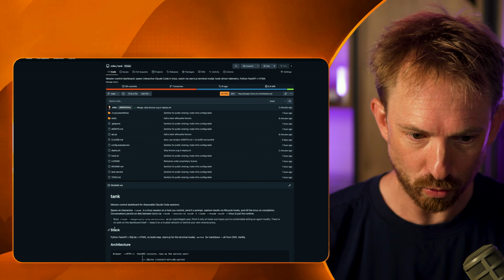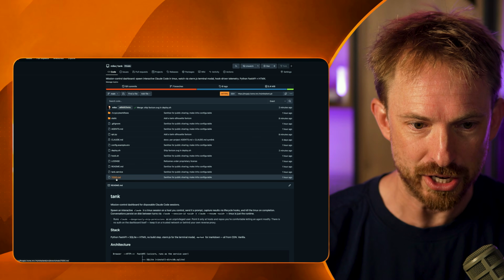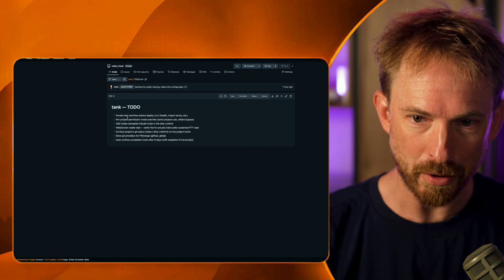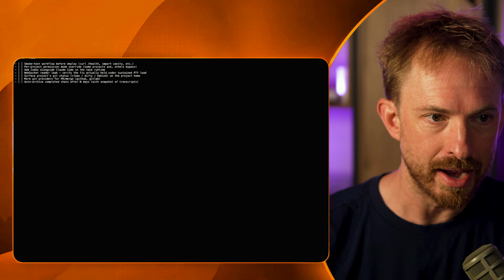I have a full README on how this works, but I have a todo.md file. So if I click into that, it's a simple Markdown file, if we go into the raw, of all the to-do things that I need to do with my app. This is mirrored inside my dashboard, meaning I don't have to have a million SaaS apps to keep an eye on what I'm working on. I can do it all in one dashboard that is kind of meta because I'm building it using the thing I built to build it, if that makes sense.